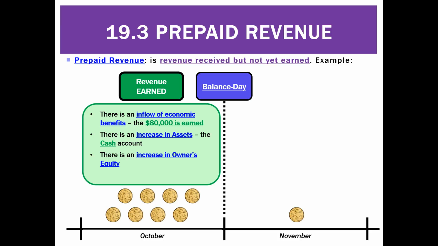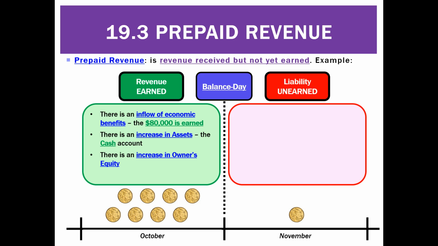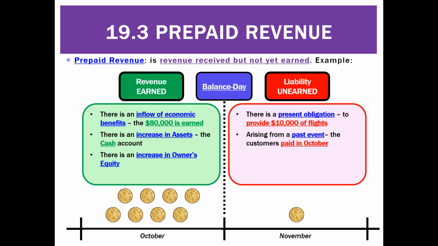Then we've got to worry about this $10,000 in November. So we've received that money, but we haven't earned it yet. So we're going to call that a liability. And the reason is there's a present obligation, and that's to provide $10,000 worth of flights in the future. There was a past event, which will be the customers who paid us in October.